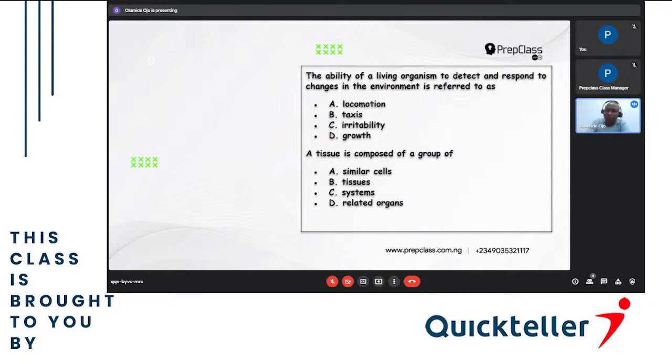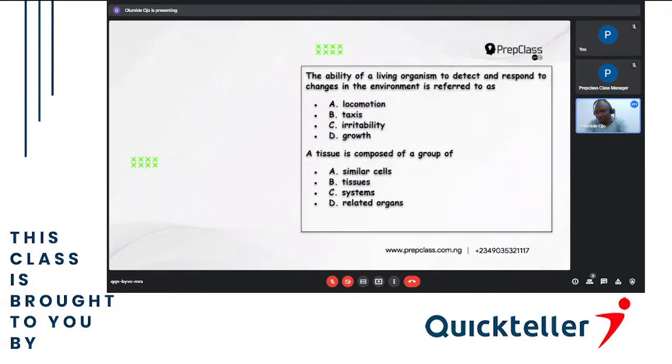Growth is when you take in food and increase in size. Both plant and animal, it happens to them. Locomotion is movement, but locomotion occurs in animals, not in plants. But movement occurs in both. So the answer is irritability.